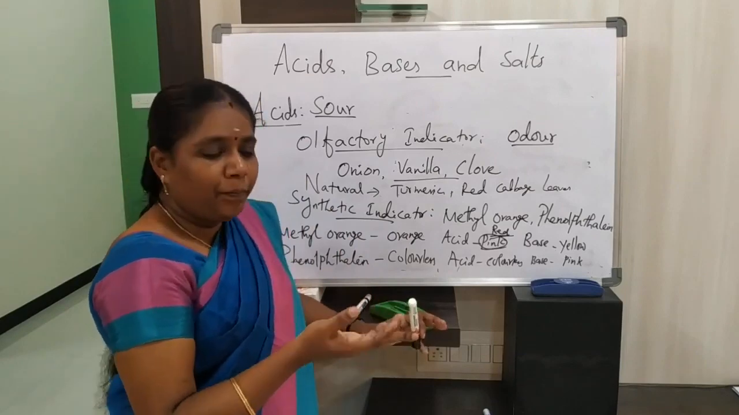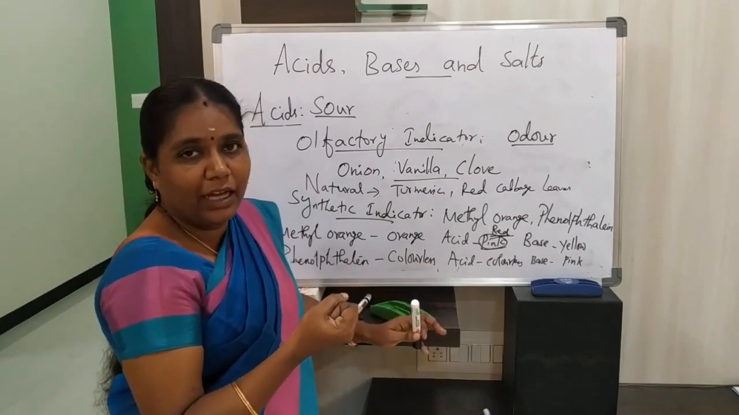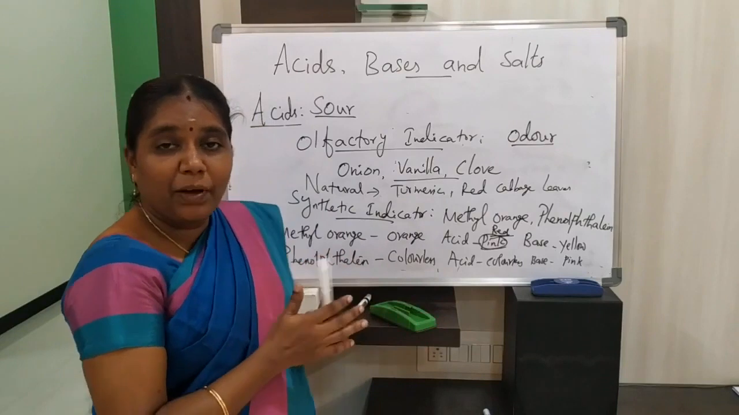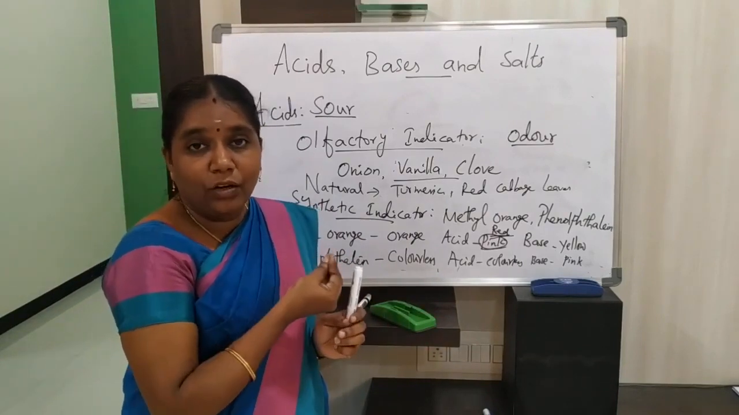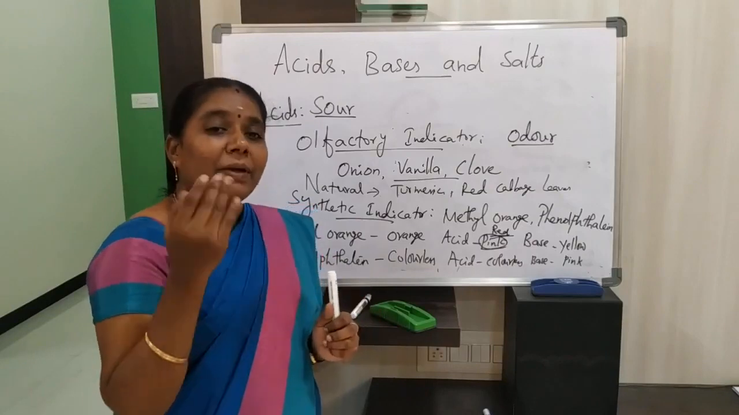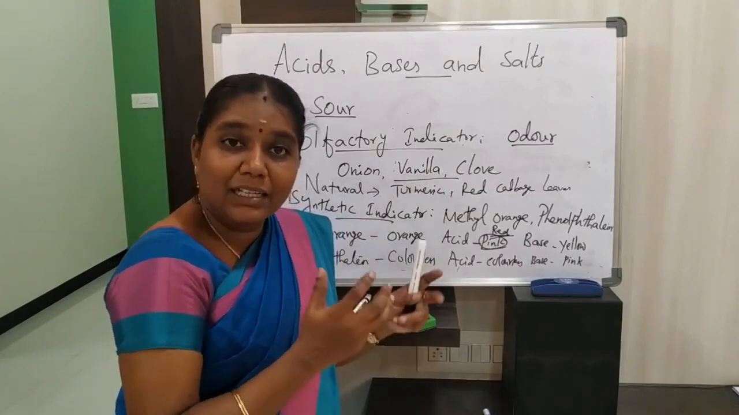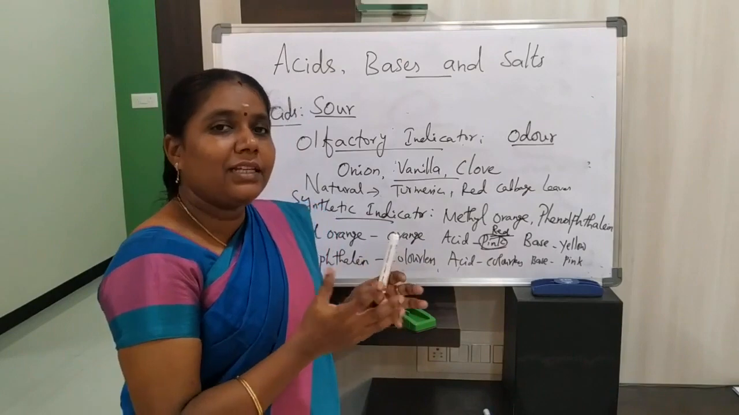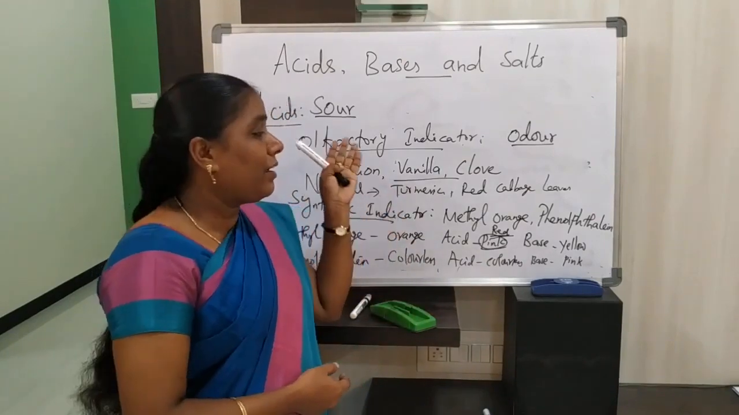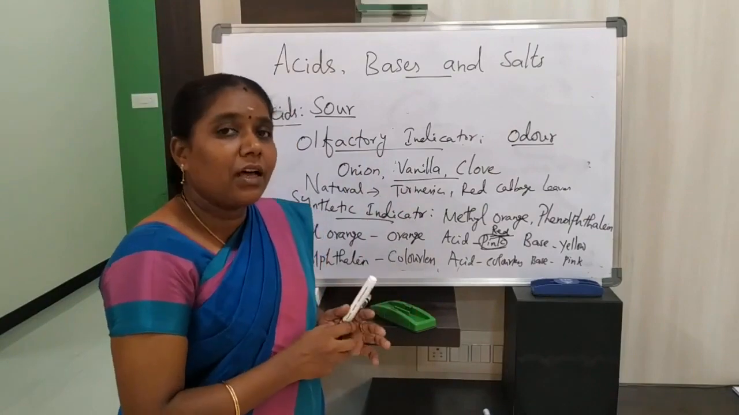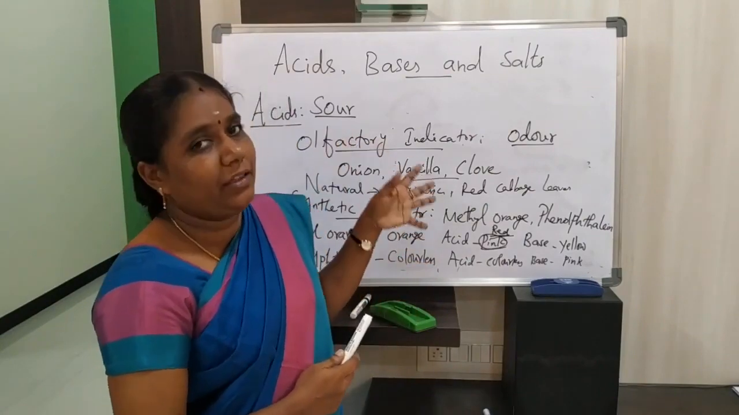See, for example, if you are using turmeric on your hand and then wash with soap, what happens? You will see the color change from yellow to red, because the soap is made up of what? It is a base, isn't it? Like this, we will see the color change when using turmeric, or red cabbage juice. So these are some examples of natural indicators.